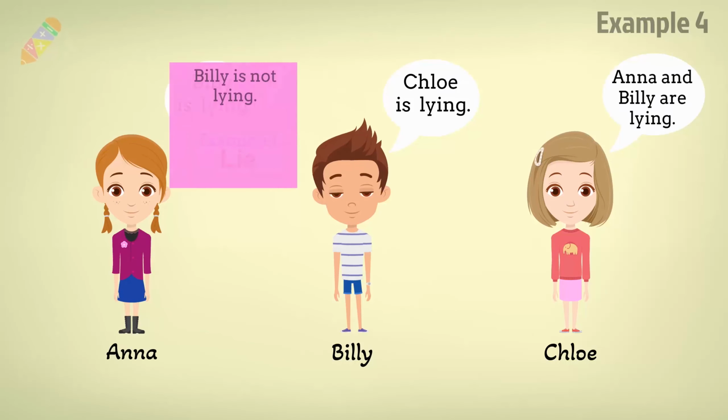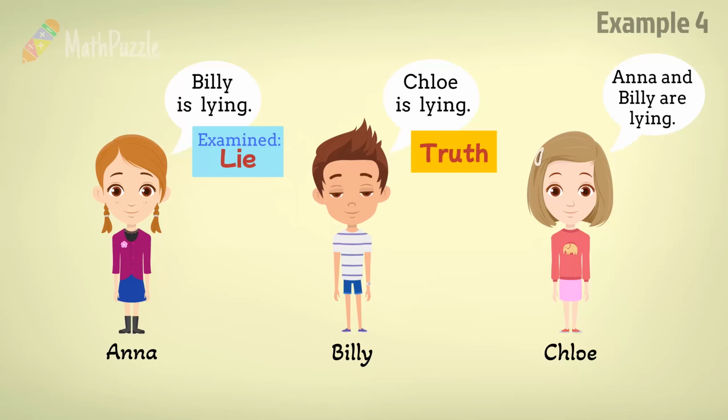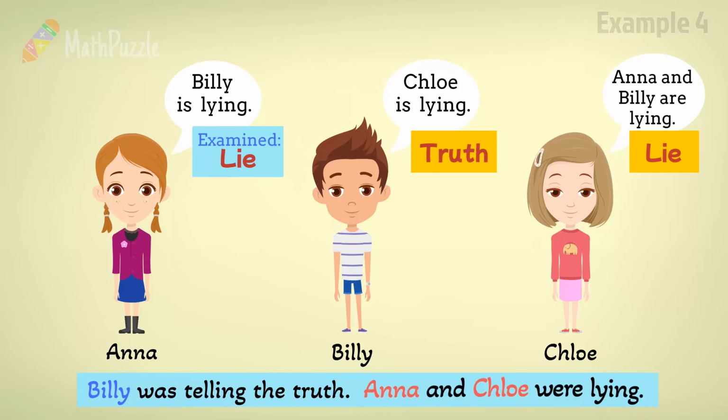Consequently, this suggests that Billy was actually telling the truth. Furthermore, Billy's statement indicated that Chloe was lying. Therefore, we can conclude that only Billy was telling the truth, while both Anna and Chloe were lying.